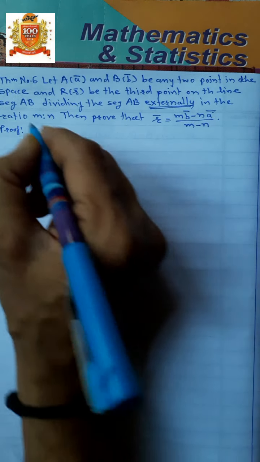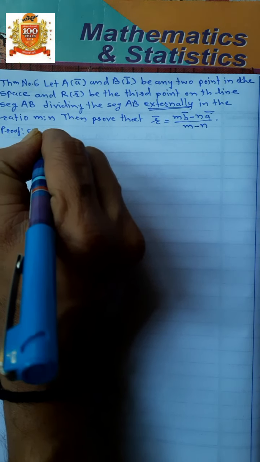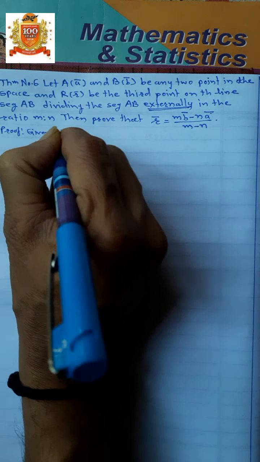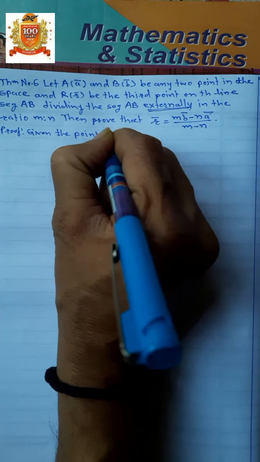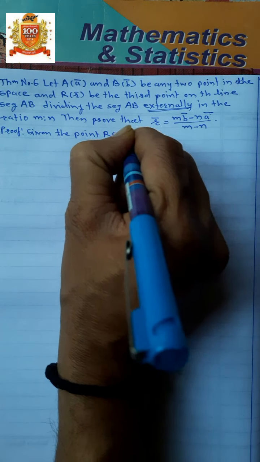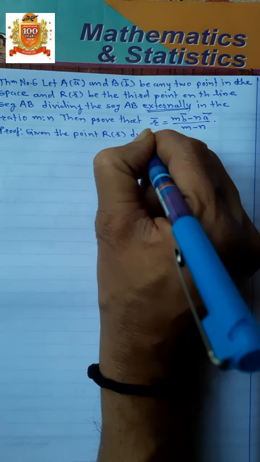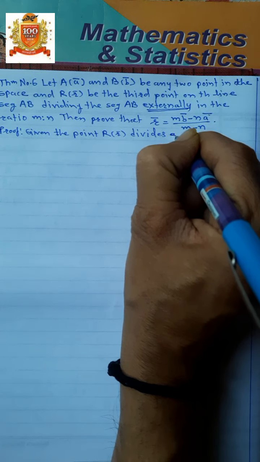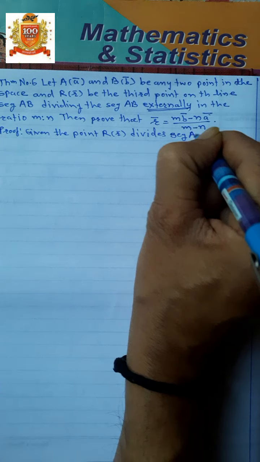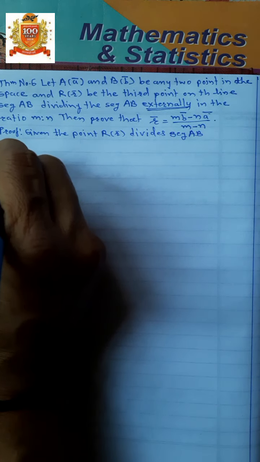Proof. Given the point R bar divides segment AB externally.